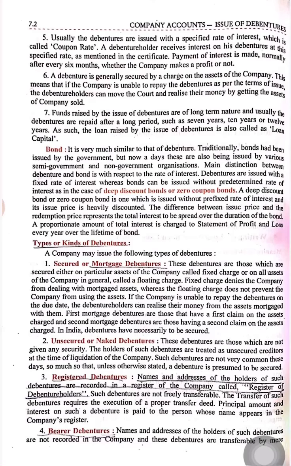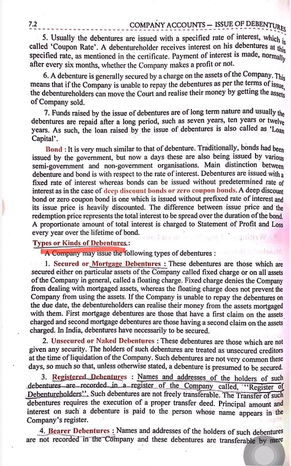Good morning, students. As in the previous video of this chapter, we have discussed the meaning, definition, and characteristics of debentures. Today, we will discuss the types or kinds of debenture.